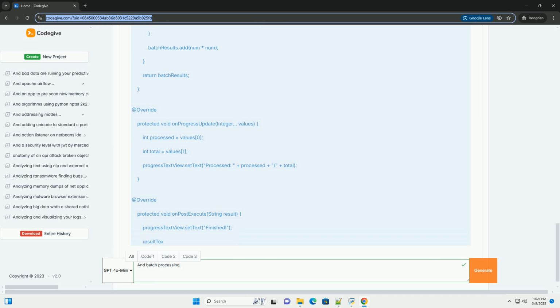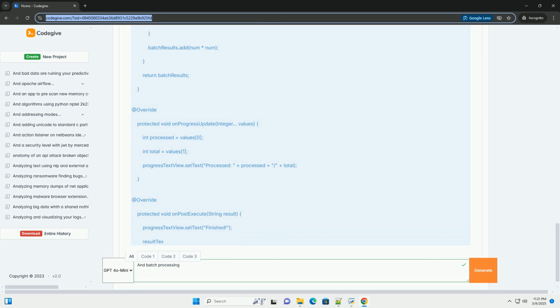Clear separation of concerns: the handler for the background thread and the handler for the UI thread are created separately, making the code more organized and easier to understand. This enforces that UI updates happen only on the main thread. Message passing: message objects are used to communicate between the background thread and the UI thread.